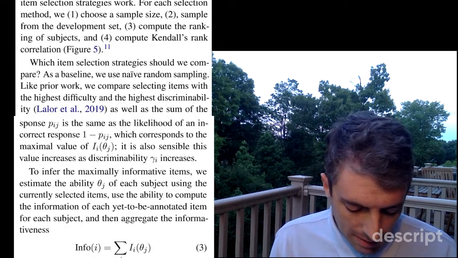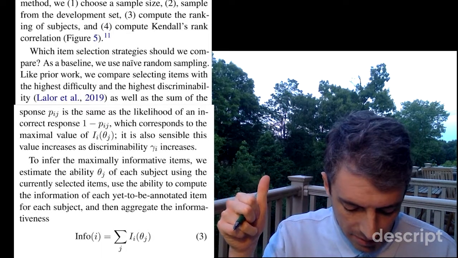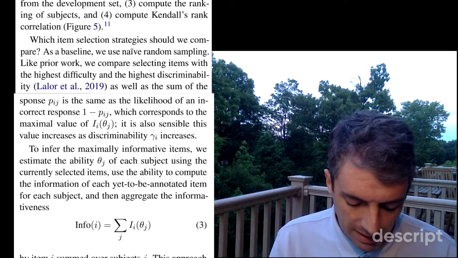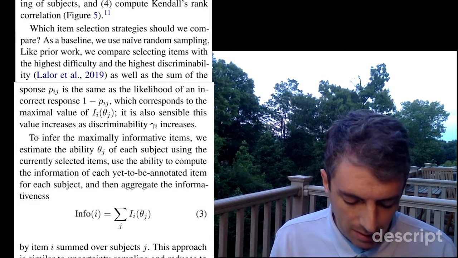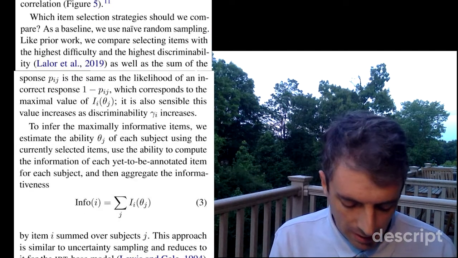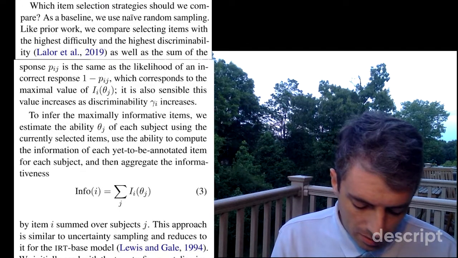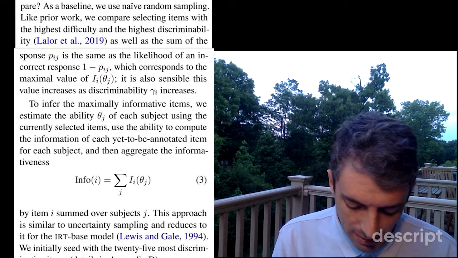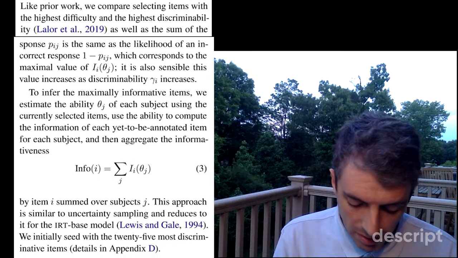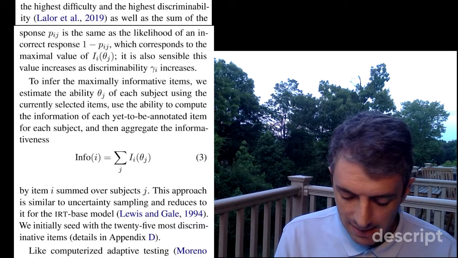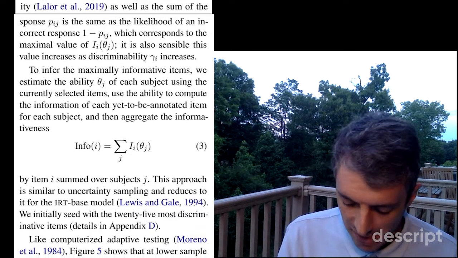For each selection method, we 1. Choose a sample size, 2. Sample from the development set, and 3. Compute the ranking of subjects, and 4. Compute Kendall's rank correlation. Which item selection strategies should we compare? As a baseline, we use naive random sampling. Like prior work, we compare selecting items with the highest difficulty and the highest discriminability, as well as the sum of the two.